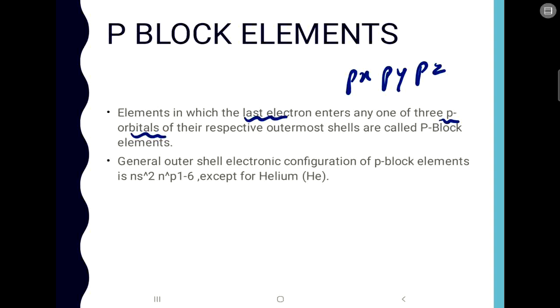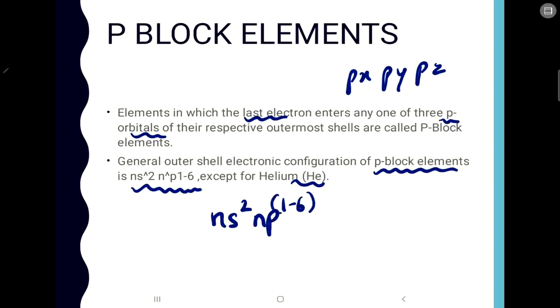Now the general outer shell configuration of the p block elements is ns2 np1 to 6, except for helium. I'll tell you why except for helium. First, if they ask you for the outer configuration, you can write ns2 np1 to 6. In the exam, if they ask what is the general outer shell configuration of the P block elements, then you have to write this. This is important. It is ns2 np1 to 6, where np can vary from 1 to 6 depending on how many valence electrons are present in the last shell.